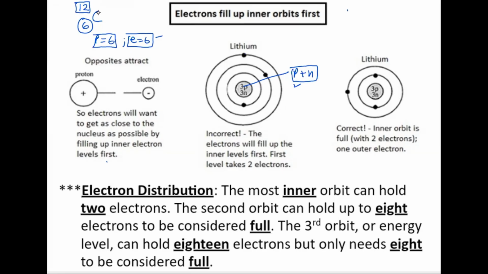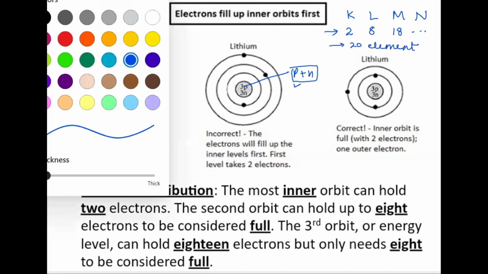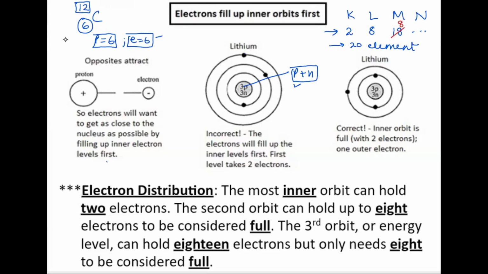When you talk about the different shells, you name them K, L, M, N, right? The K shell can hold a maximum of 2 electrons, L can hold a maximum of 8 electrons, M can hold 18 electrons and so on. But because we are doing the electronic configuration of the first 20 elements only, M can hold 8 electrons for the first 20. Is it clear? Though it has a capacity of holding 18 electrons, due to certain logic behind it, we are doing it this way.